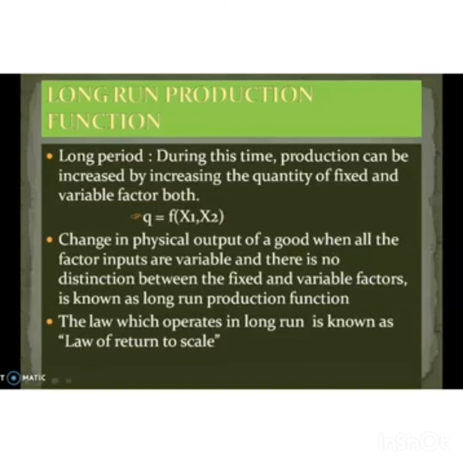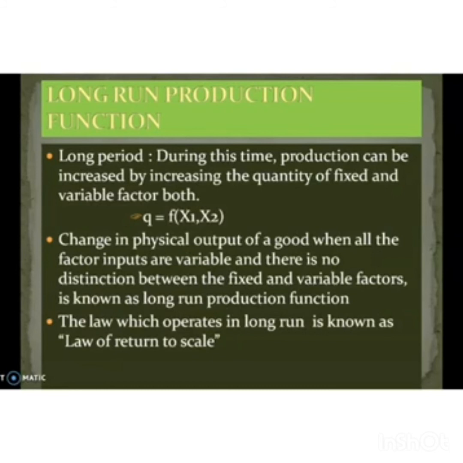Both factors can change in order to increase the quantity of output. There is no fixed factor. Here we have taken only 2 factors, so the producer can increase both factors. That is the specialty of long period.